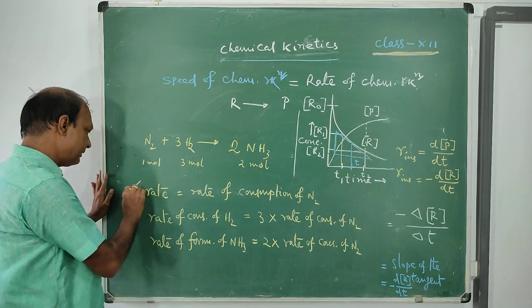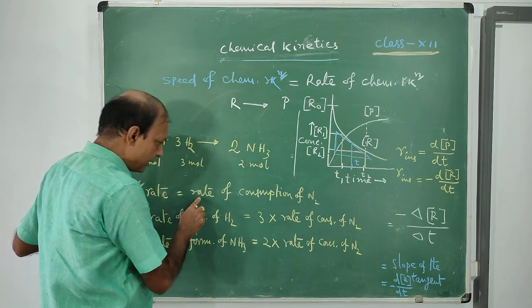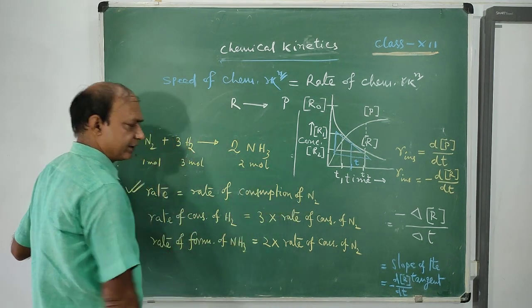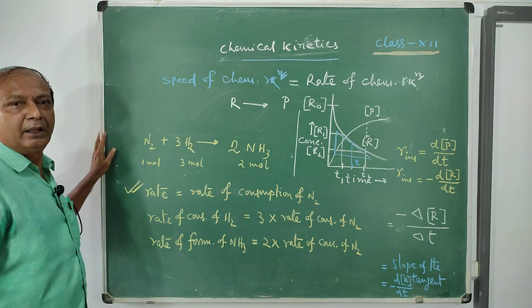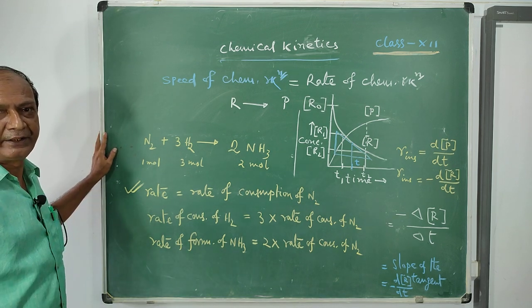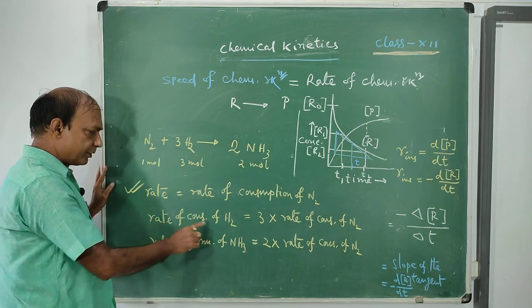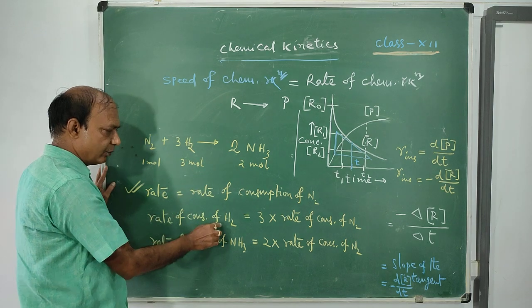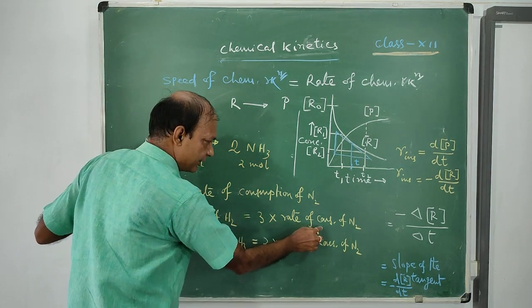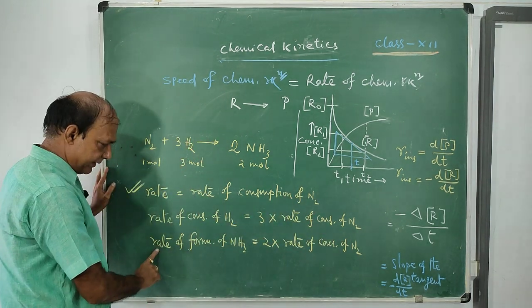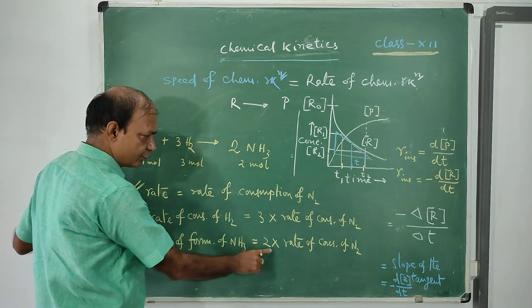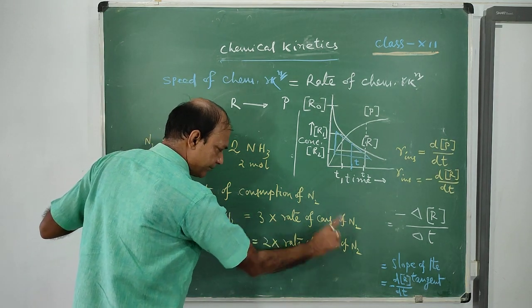The rate of the reaction is directly equal to the rate of consumption of nitrogen, because it is consumed at the slowest rate. The rate of consumption of hydrogen equals 3 times the rate of consumption of nitrogen, and the rate of formation of ammonia is 2 times the rate of consumption of nitrogen.